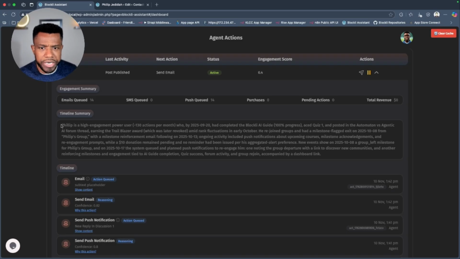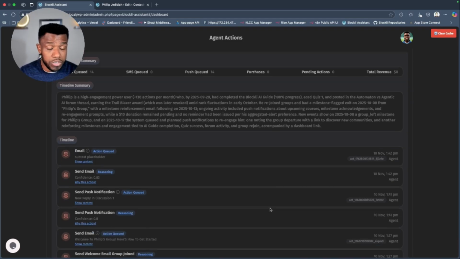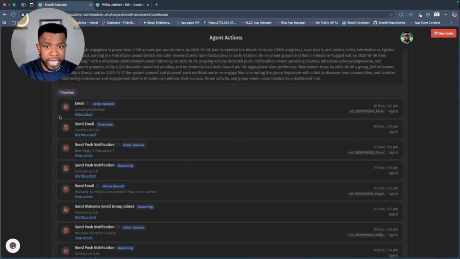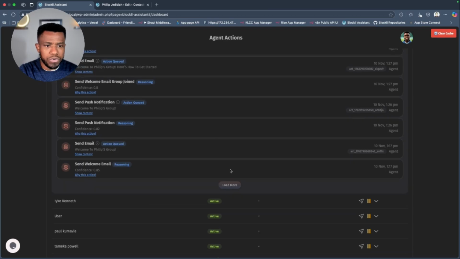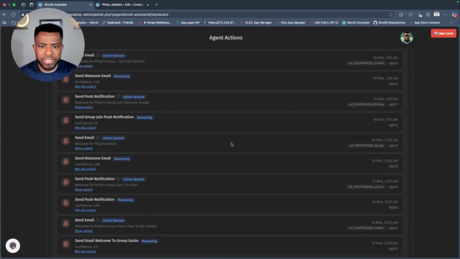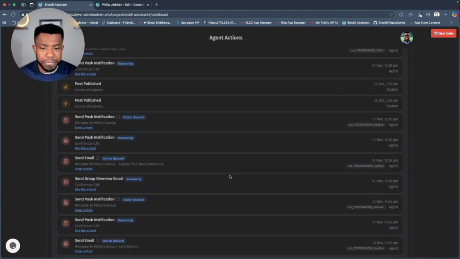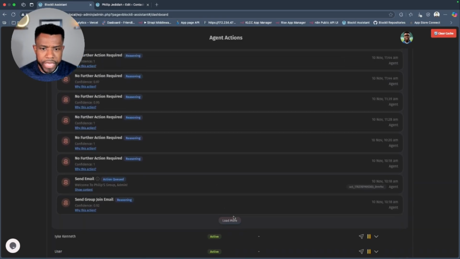And you can see here that there's a timeline summary. Now, this timeline summary is periodically summarized over time. As the user performs different activities on your site, you can see the timeline here. As we scroll down, you will see the things the user does on your site. For example, you can see here